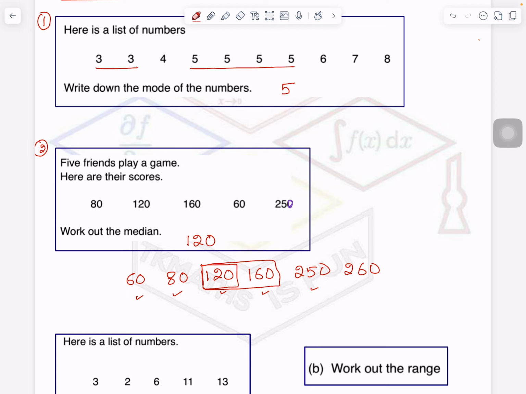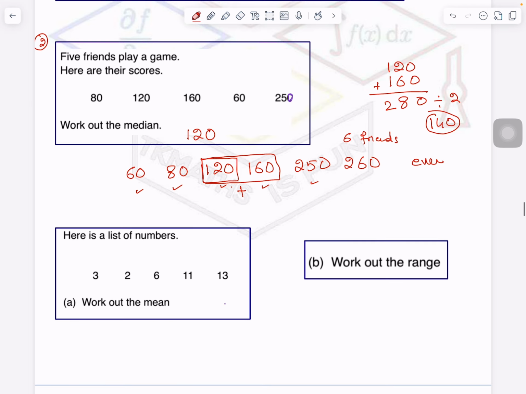In that case, what do you do? You add up these 2 data and then divide by 2. You get my point? So when the data is an even number, like here the data of 6 friends, you will not have just one center, you will have 2 data present at the center. You add them up and then divide by 2. So this gives you the median. I hope you understood. If you have any confusion, you can ask me in the comments.